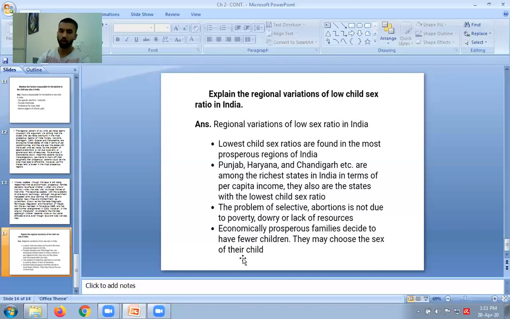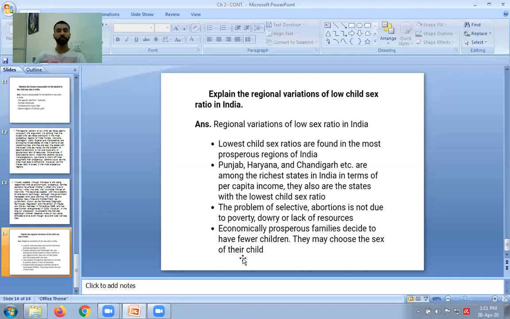Okay, the last point is that economically prosperous families decide to have fewer children, and they may choose the sex of the child. Many families that are economically well off are trying to have fewer children.